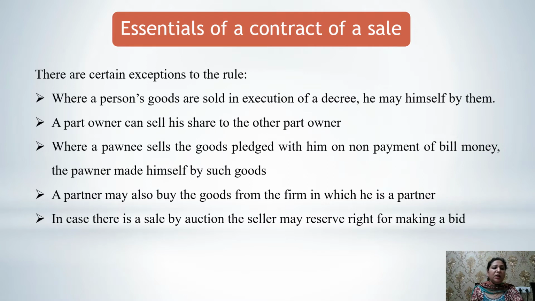But there are certain exceptions to this rule. One is where a person's goods are sold in execution of a decree. In that case, he may himself be the buyer. A part owner can sell his share to the other part owner. Where a pawnee sells the goods pledged with him on non-payment of the bill money, in that case, the pawnor can buy the goods himself. A partner may also buy the goods from the firm. In case there is a sale by auction, the seller may reserve the right to make a bid in the auction sale.